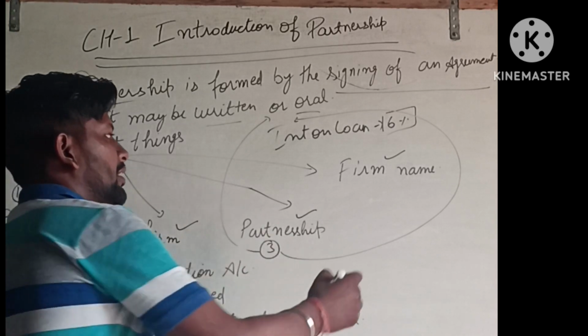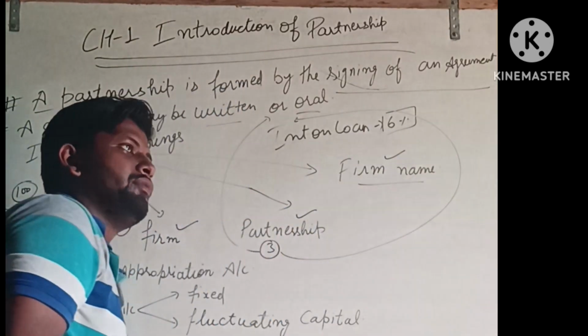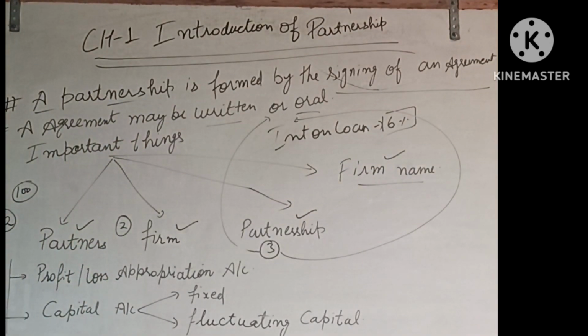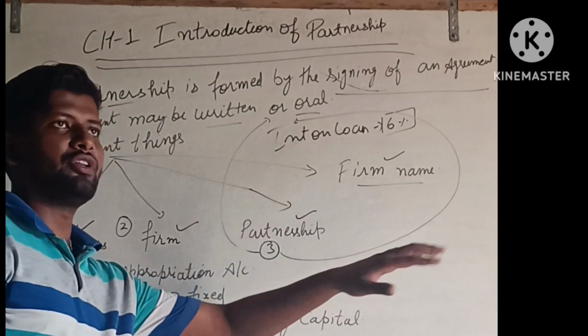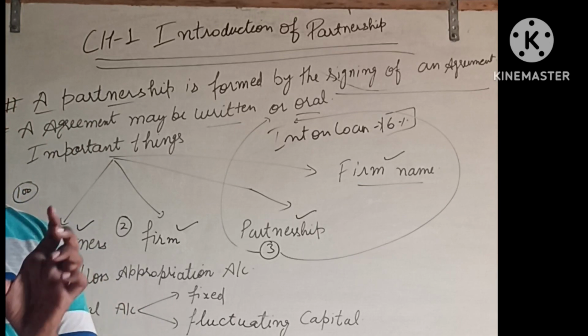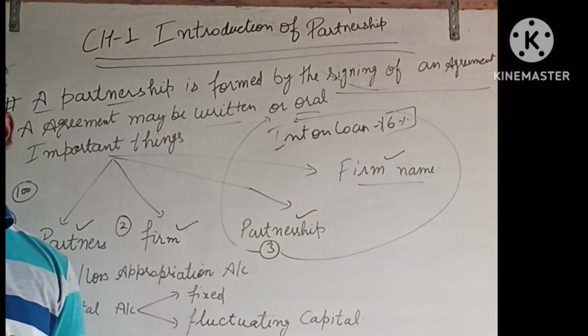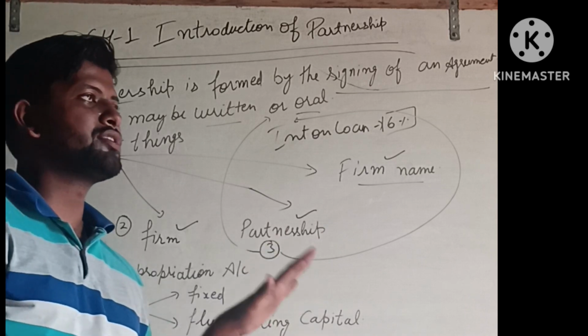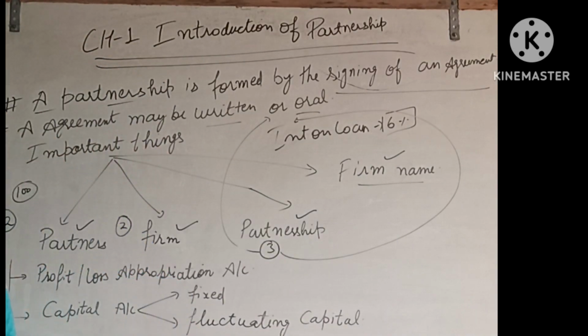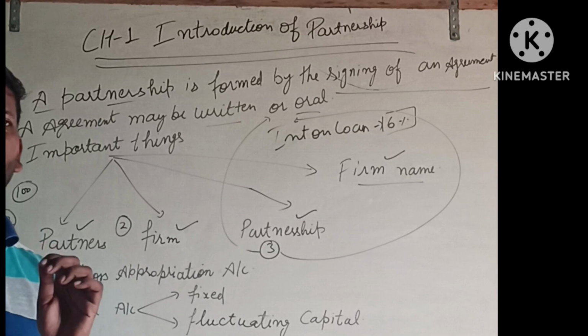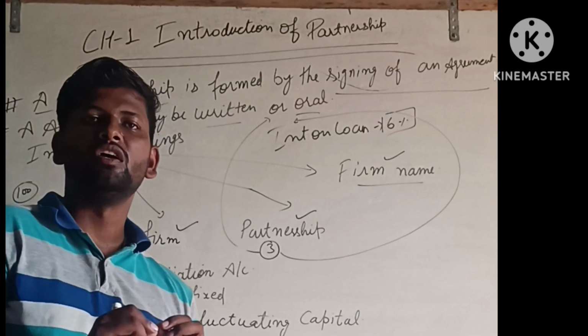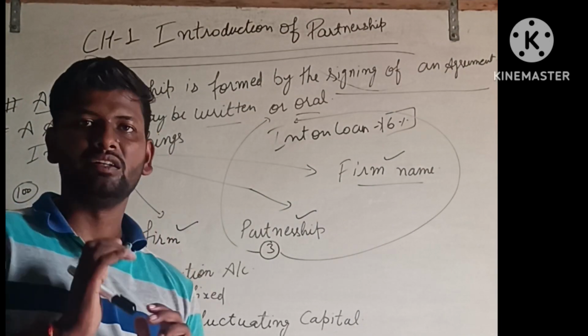The last one is the firm name. Before starting the business, you must have a name for the partnership. This name must be unique and cannot be copied from anyone else. Before registering yourself as a partnership, your name should be unique and specific, so you should register yourself like others.